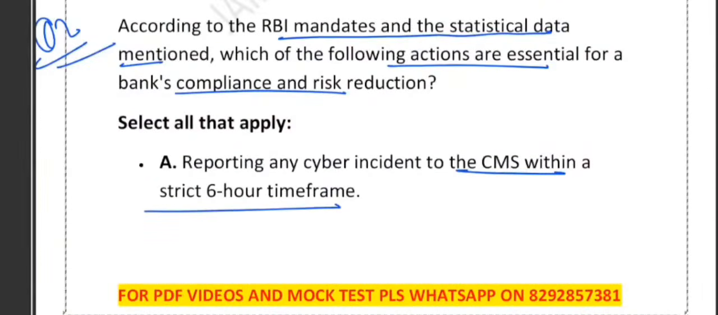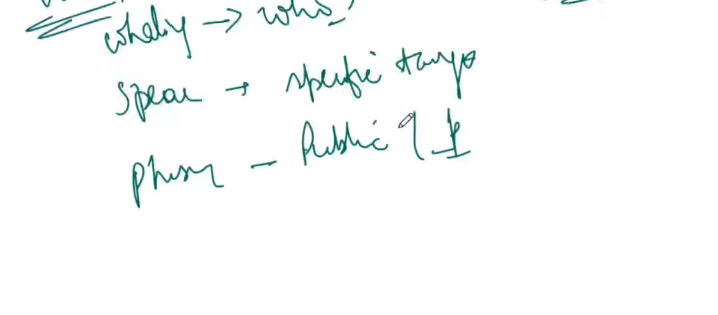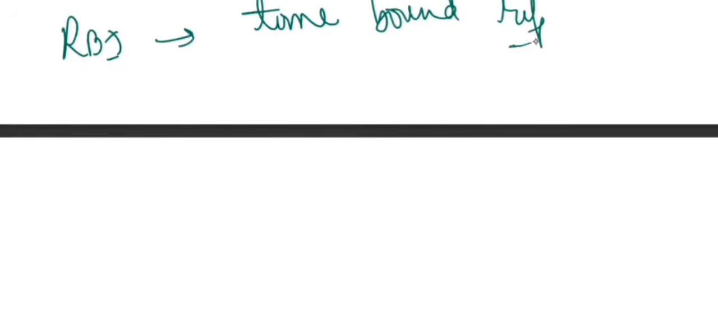So if you look at option A, reporting any cyber incident to the CMS within the 6-hour timeline. See why it is correct? Because RBI mandates time-bound reporting of cyber incidents, right? Yes, option A is correct because RBI always mandates time-bound reporting of cyber incidents.